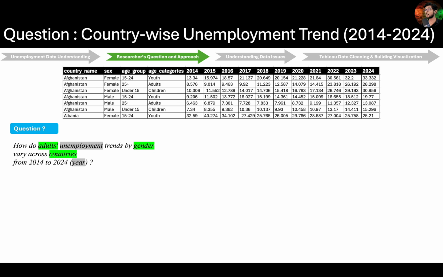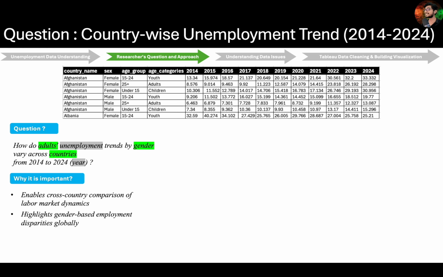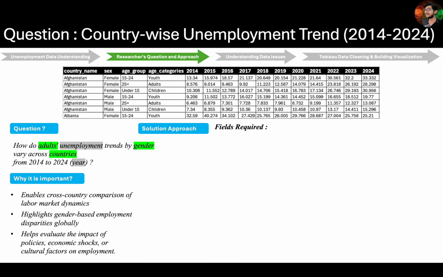Cool? This question is important for the analyst because it enables cross-country comparison of labor market dynamics, highlights gender-based disparities in employment on a global scale, and helps assess the impact of policies, economic shocks, and cultural factors on employment trends. To build a solution approach, let's identify the specific fields required to build an effective visualization that addresses it. Take a brief pause and try to list all the necessary fields.